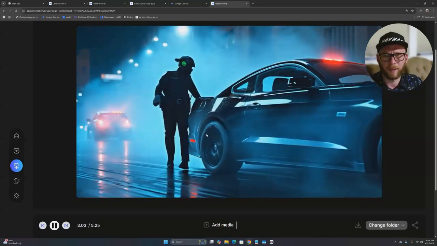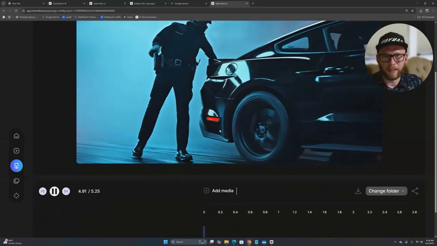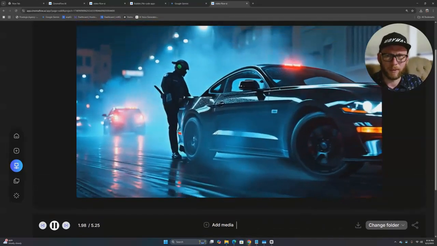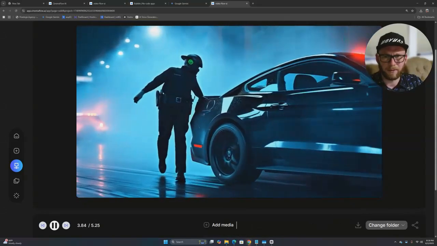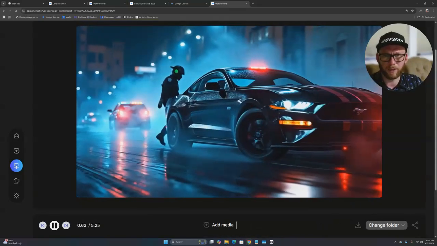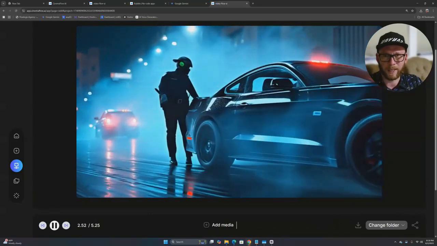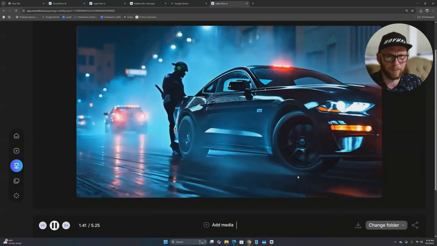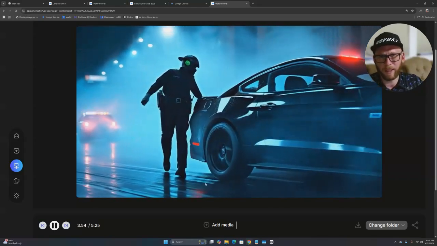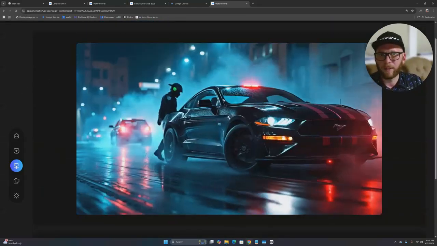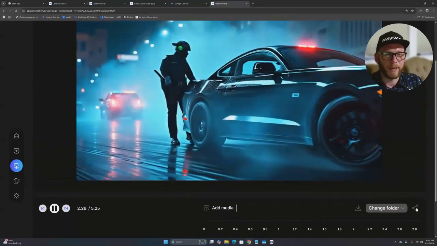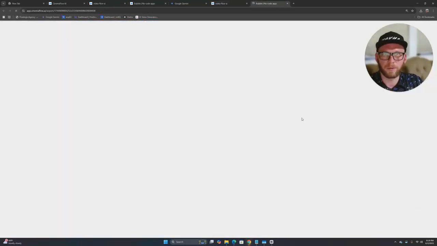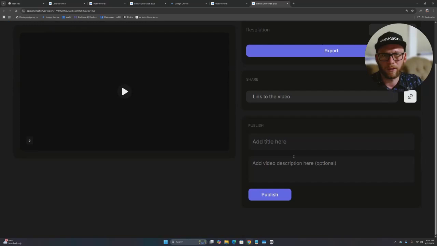Yeah, I don't really like it, to be honest. I don't understand the physics of it. The guy's walking kind of weird. What happens to his hand too? And the smoke coming out from the... it's not even smoke, but I mean, I don't know. It's not good. But I can share it just because, see.